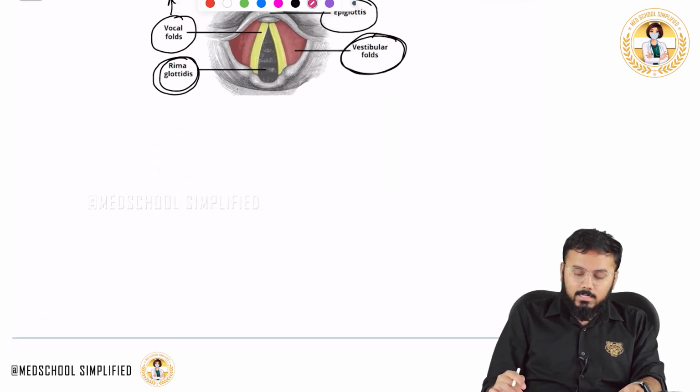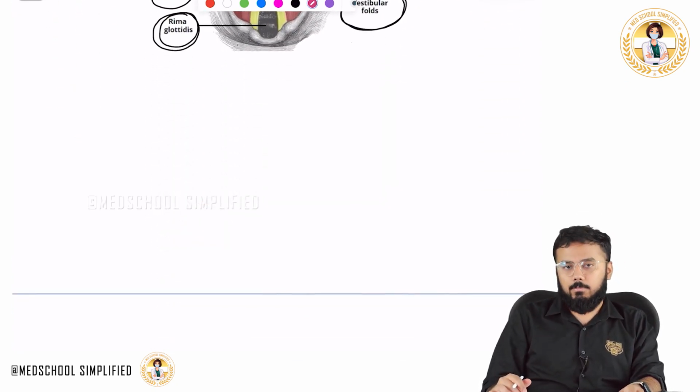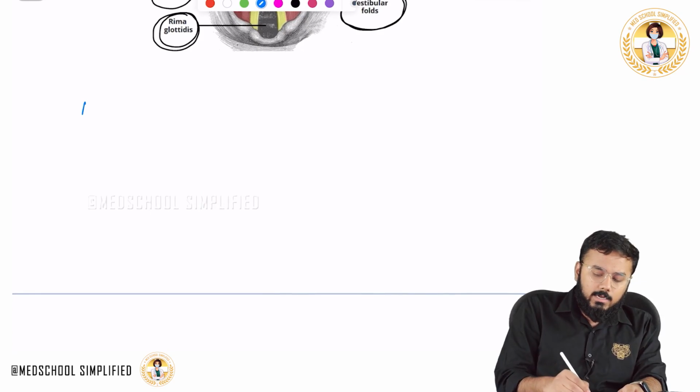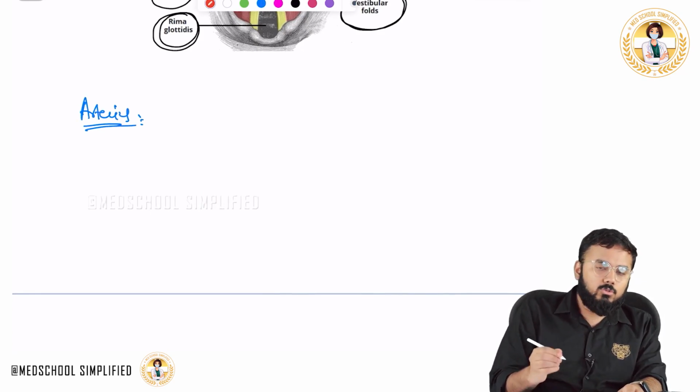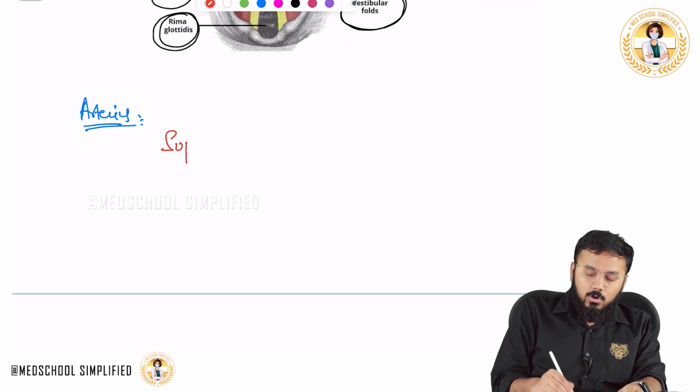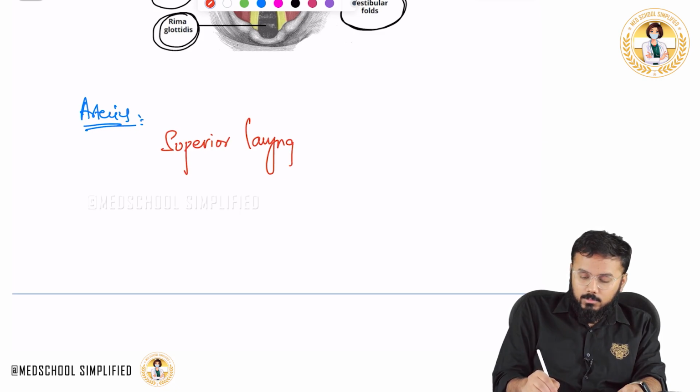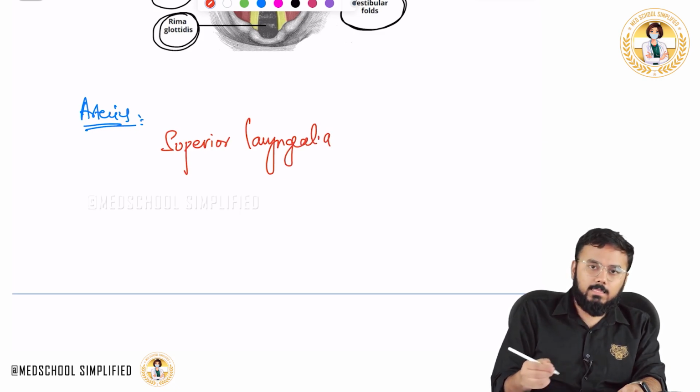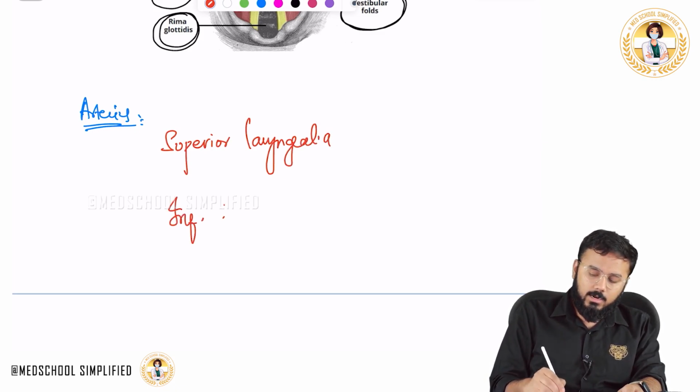Now let us look at the arteries that supply the larynx. It is very easy. There are two different arteries supplying the larynx. One is called the superior laryngeal artery, and the other is the inferior laryngeal artery.